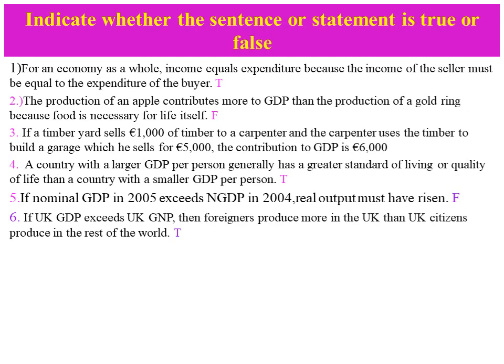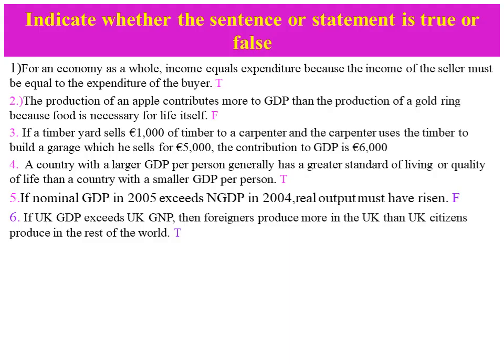The sixth one: if UK GDP exceeds UK GNP, that is, gross domestic product exceeds gross national product, then foreigners produce more in the UK than UK citizens produce in the rest of the world. This is true, because gross national product equals gross domestic product plus net factor income.